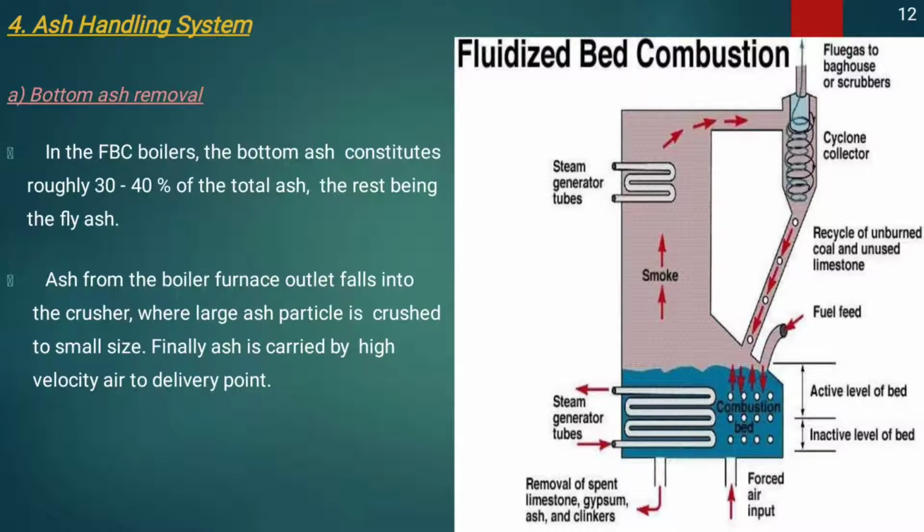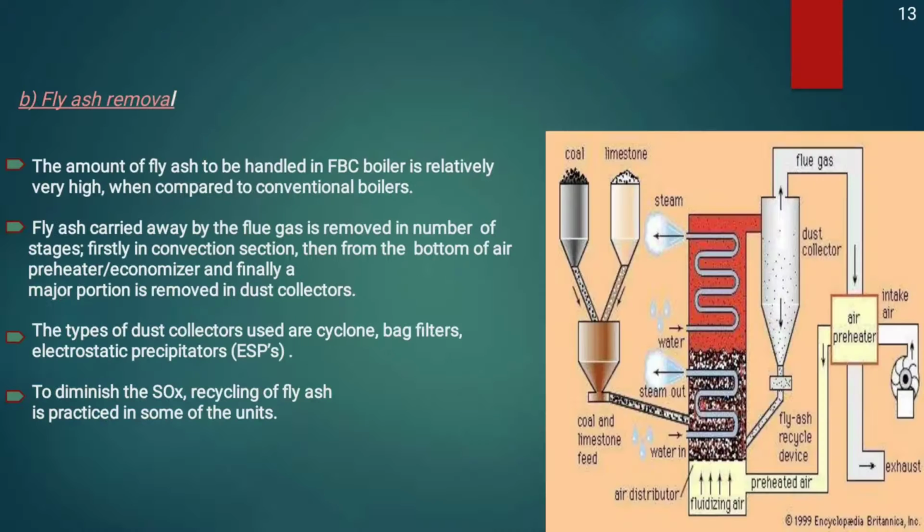Ash handling system. Bottom ash removal. In the FBC boiler, the bottom ash constitutes roughly 30 to 40% of the total ash, the rest being the fly ash. Ash from the boiler outlet falls into the crusher. The crushing takes place, and the large ash particles are crushed into small size. Finally, the ash is carried by high velocity air to the delivery point.